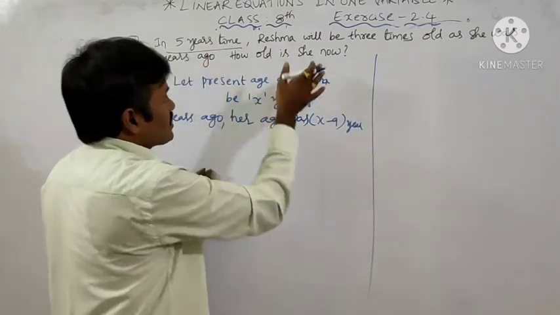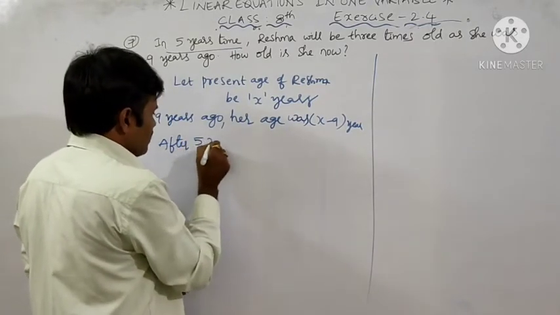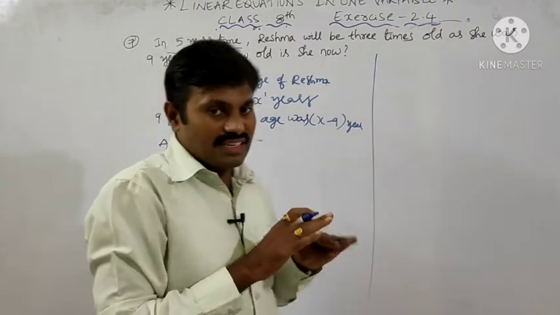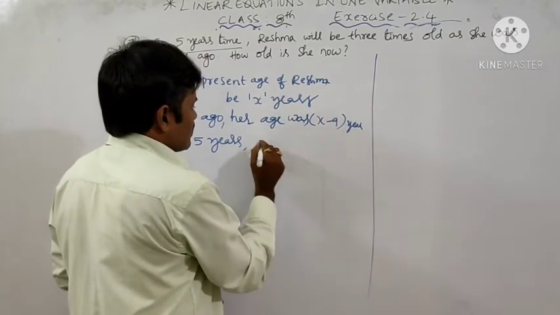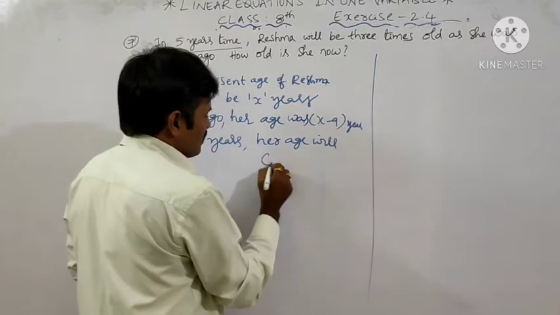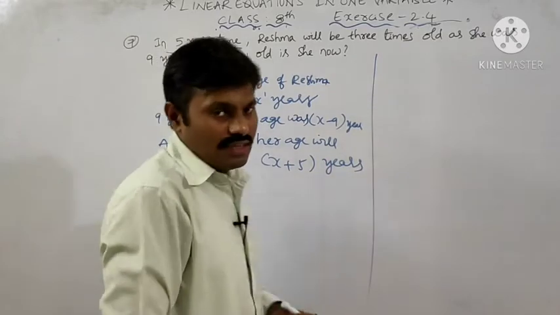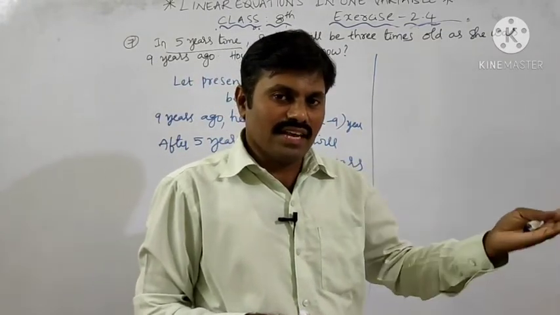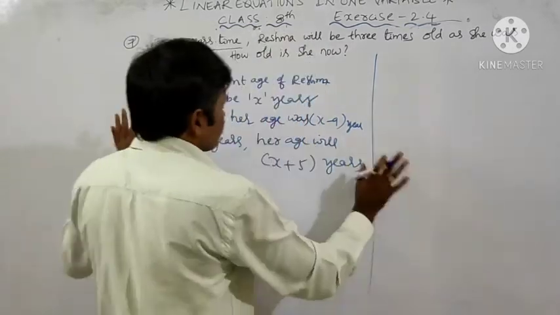Now after 5 years, what is her age? Present age is x. After 5 years, her age will be x plus 5 years. Okay, clear? Present is x. In the future, after 5 years, it is x plus 5. 9 years back, it is x minus 9 years. Okay, this is clear.